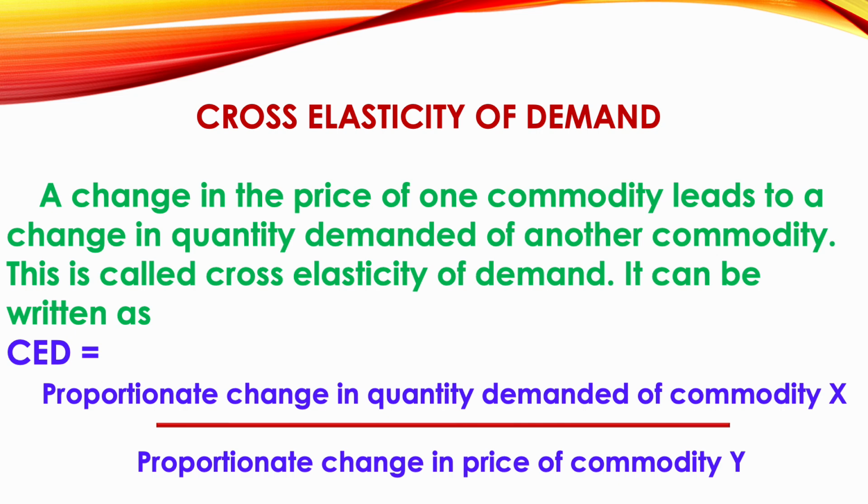Price of one commodity brings changes in the demand for another commodity. Okay, so this only has been given in the formula. CED denotes the cross elasticity of demand. So that means it is proportionate change in quantity demanded of commodity X divided by proportionate change in the price of commodity Y. Okay, very simple. That is, when one commodity's price changes, another commodity's demand changes. Okay, so now we'll see this cross elasticity in different cases.